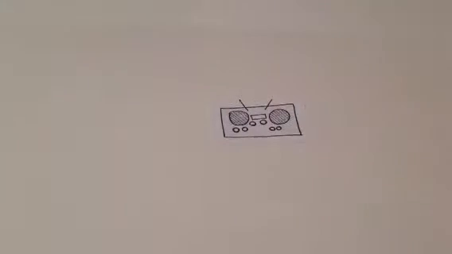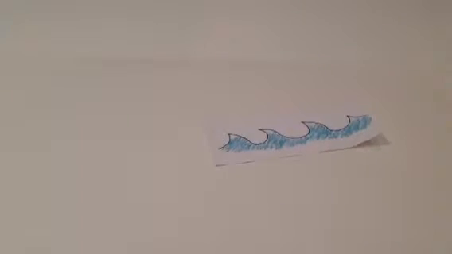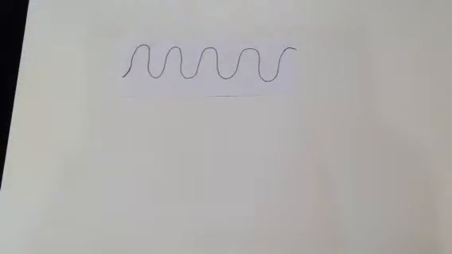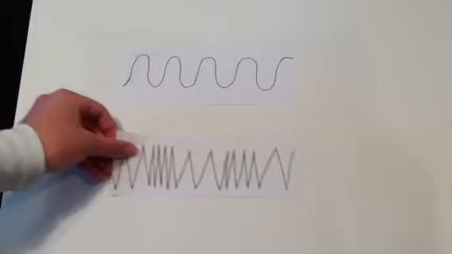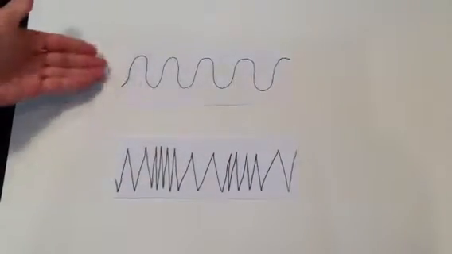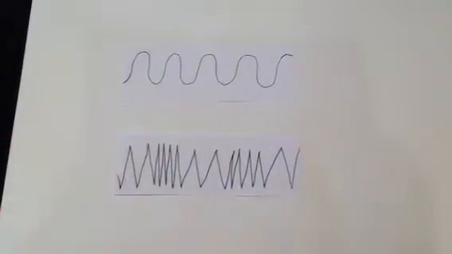Electromagnetic waves, like microwaves, do not need a medium, while mechanical waves like those in the ocean do. The motion of particles in a wave can either be perpendicular to the wave direction, which is transverse, or parallel to it, which is longitudinal.